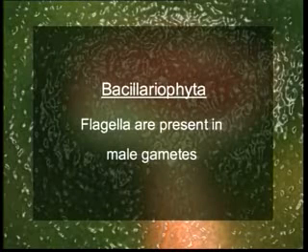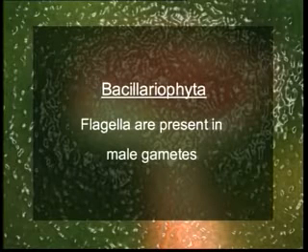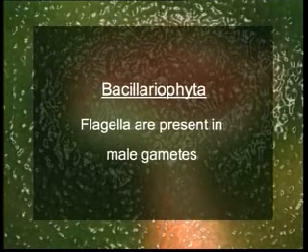Flagella are mostly absent and only present in the male gametes, and that too of centric type diatoms. Centric type diatoms show radial symmetry. Their number is 1, they are apical in position, and they are of tinsel type. Sexual reproduction is of oogamous type here, by auxospores.